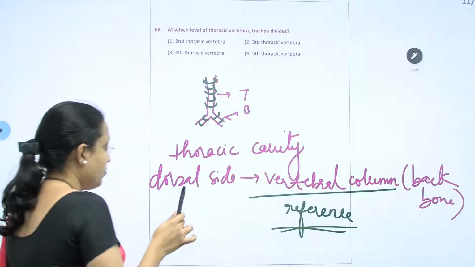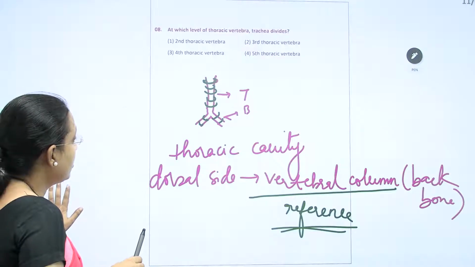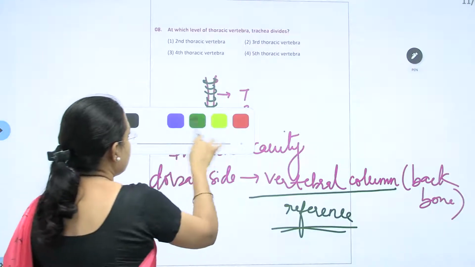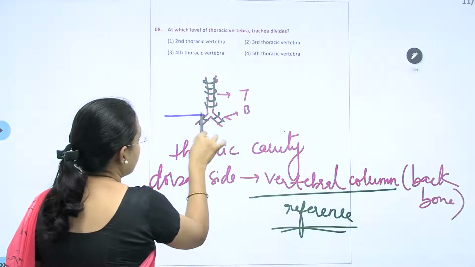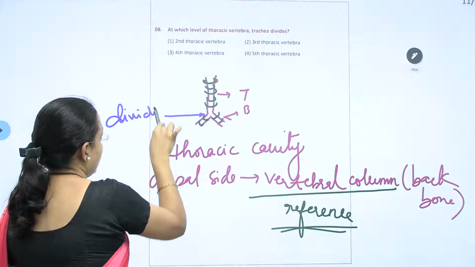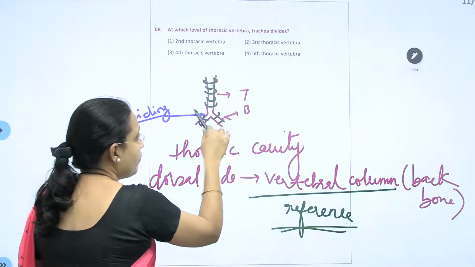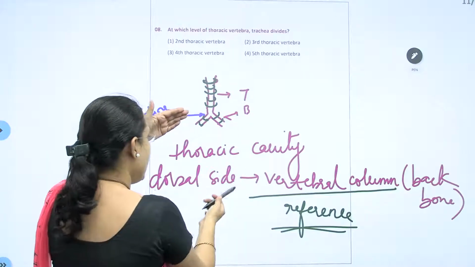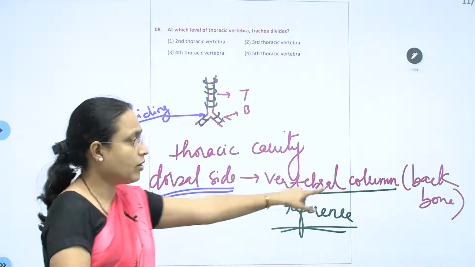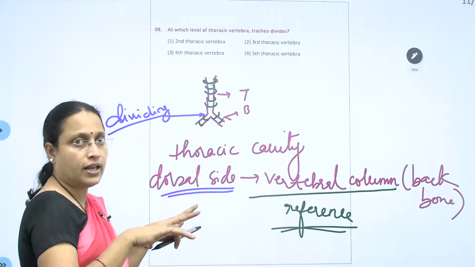Now what is being asked is the bifurcation, that is, the point where it is dividing. If you compare to the dorsal side component called the vertebral column, at which level is it going to divide?